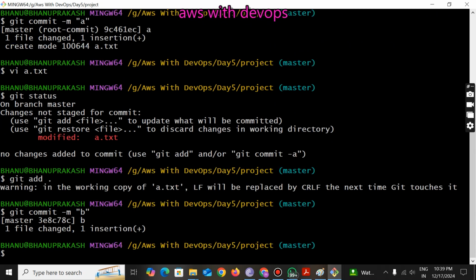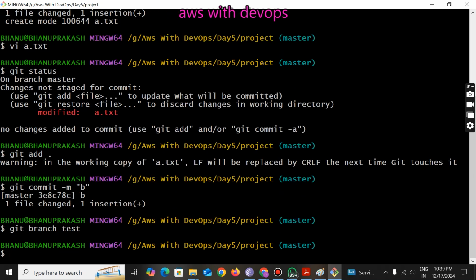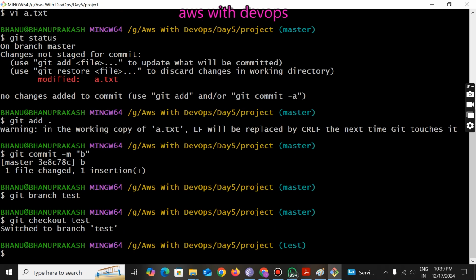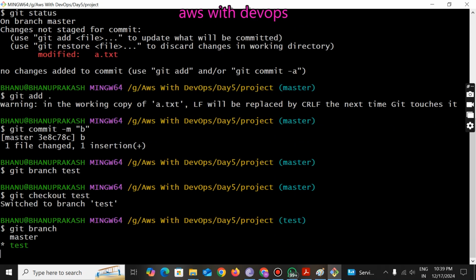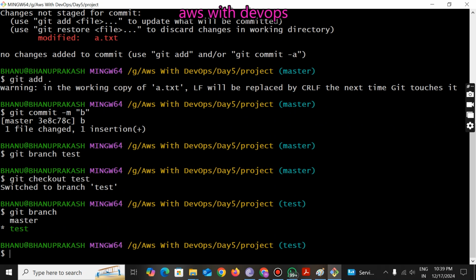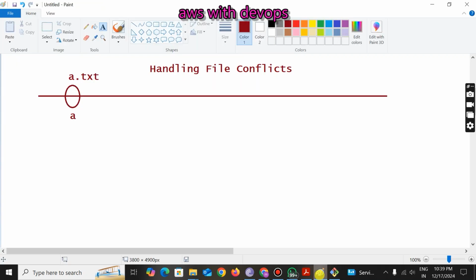Now I am going to create a branch. Can anyone tell me how to create a branch? Right, git branch followed by the branch name. I am mentioning my branch name as test. Now how to check out from one branch to another branch? git checkout test. Right now which branch am I pointing to? Name is test. So how can I confirm? git branch. So I am pointing to the test branch. Now I am in the child branch.